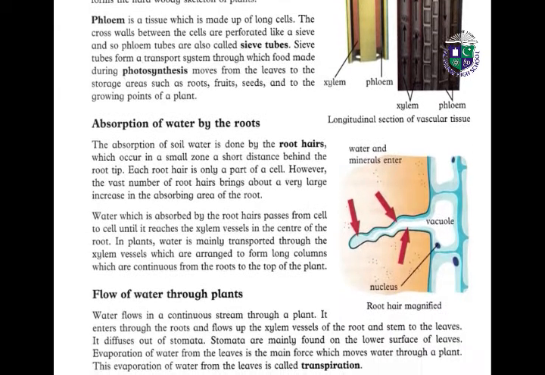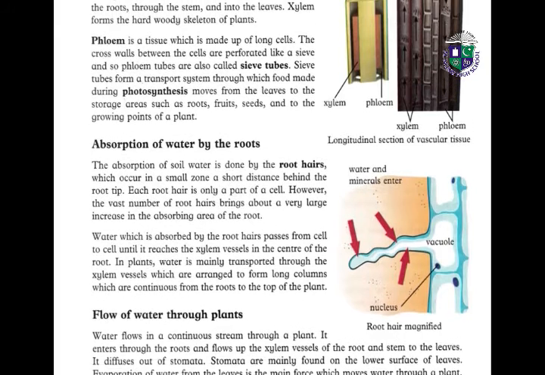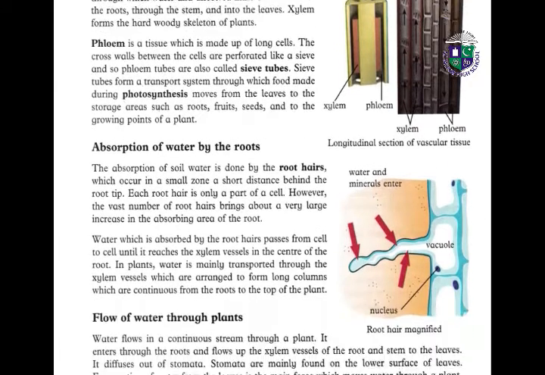Next we have phloem. Phloem is also a tissue which is made up of long cells. The cross walls between the cells are perforated like a sieve, and so phloem tubes are also called sieve tubes. Sieve tubes form a transport system through which food made during photosynthesis moves from the leaves to the storage areas of roots, fruits, seeds and to the growing parts. So here we have the picture of xylem and phloem, a longitudinal section of a vascular tissue.